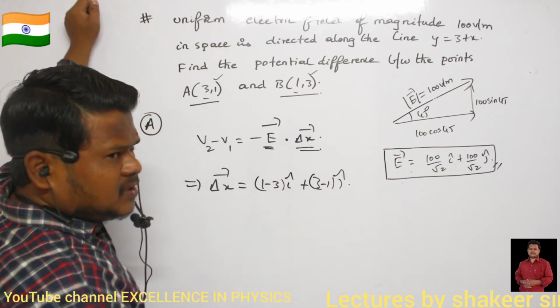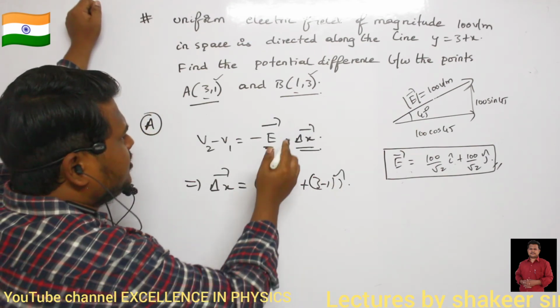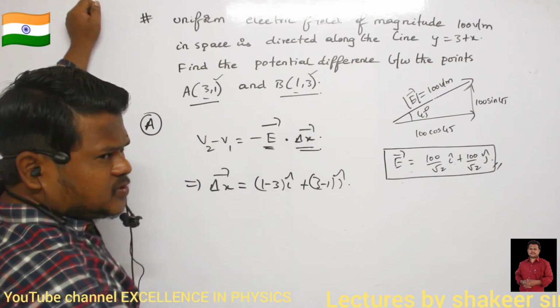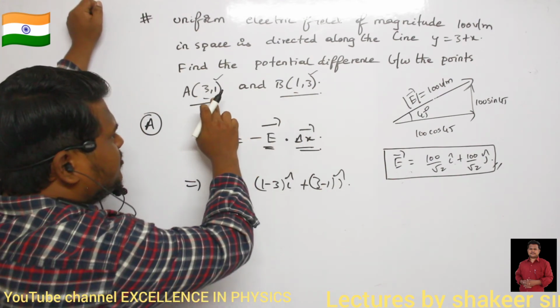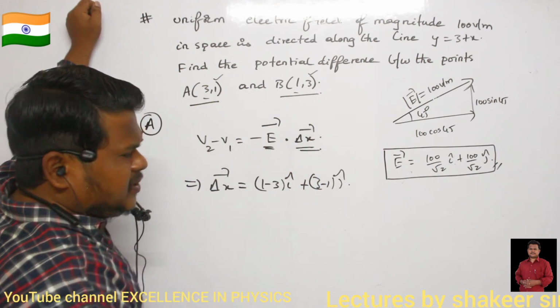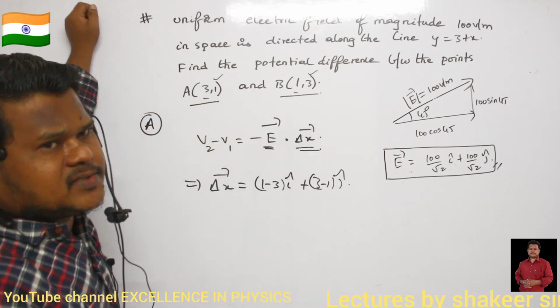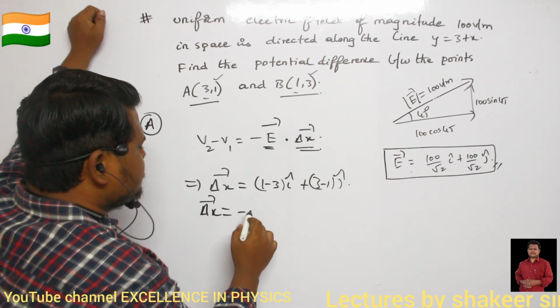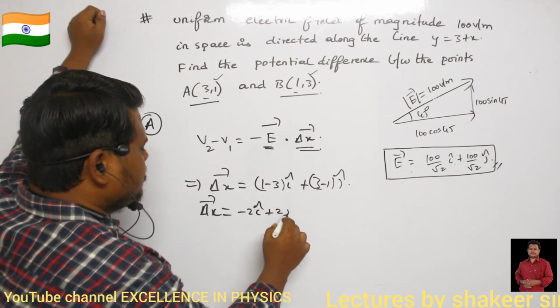Can I write like this? Along the x-axis, we are moving from 3 to 1, so 1 minus 3 will become the change in position. Along the y-axis, we are moving from 1 to 3, so 3 minus 1 will become the change in position along the y-axis. So delta x dash will be minus 2 i cap plus 2 j cap.